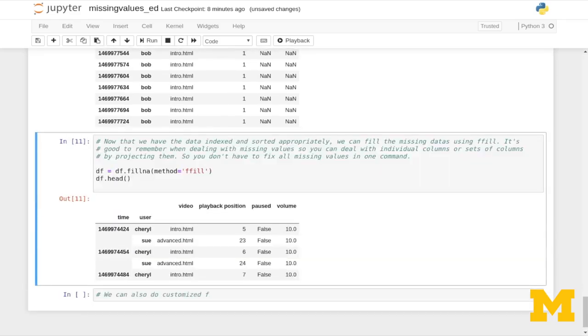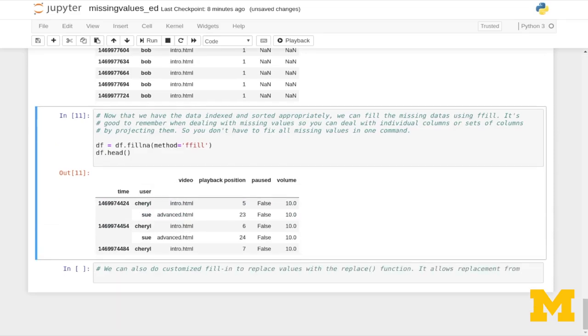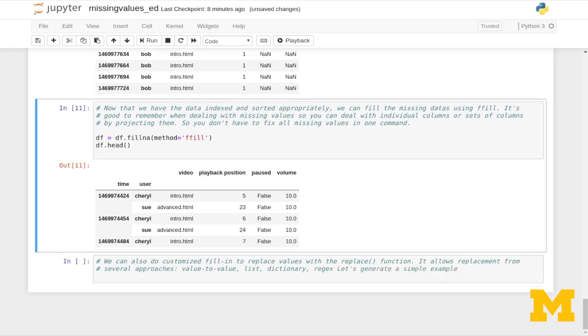So we can also do customized fill-in to replace values with the replace function. It allows replacement from several approaches: value to value, list, dictionary, regex. So let's generate a simple example. So I'm going to create a data frame here.